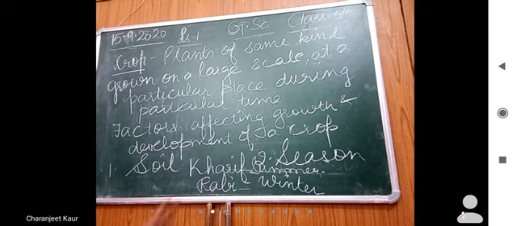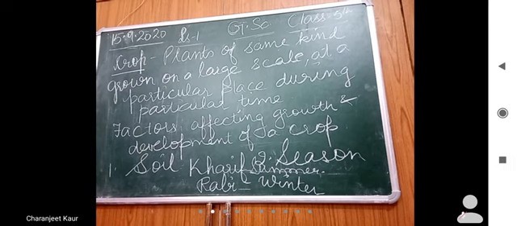Now summer में कौन सा टाइम होता है समर का? It starts from May, June up to October, right? So the crops which are grown in the months from June to October are known as kharif crops. Examples are rice, maize and cotton.